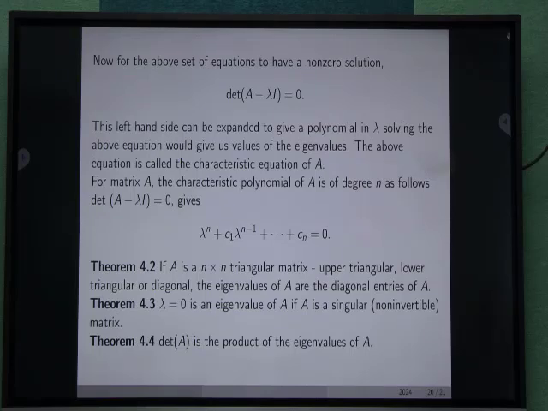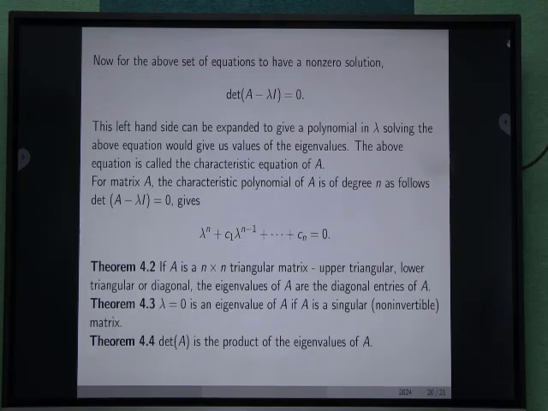The above equation is called the characteristic equation of A. For matrix A, the characteristic polynomial is of degree n as follows: determinant of (A − λI) = 0 gives λ^n + c1 λ^(n−1) + and so on up to cn = 0.